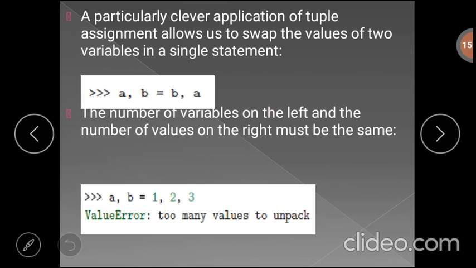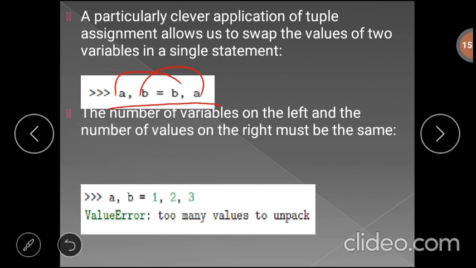This method we can use to swap the values of two variables. You can write that code in a single statement: a, b equal to b, a. In other programming languages, we have to take one temporary variable, and using that temporary variable we copy the contents of the two variables. But here, because of that unique property, you can directly assign the value of b to a, and the value of a to b, so that you can swap the contents of two variables.